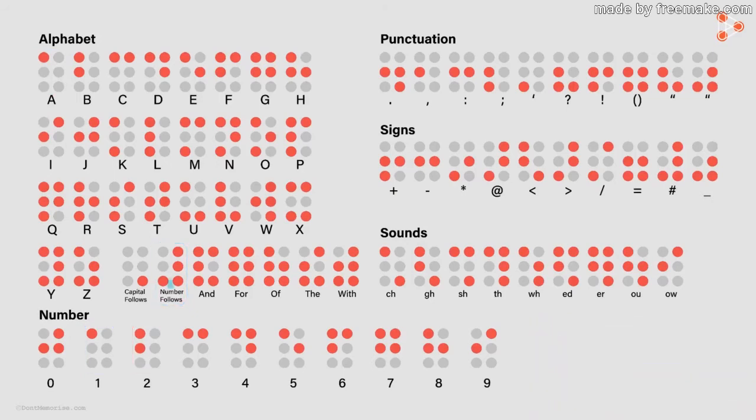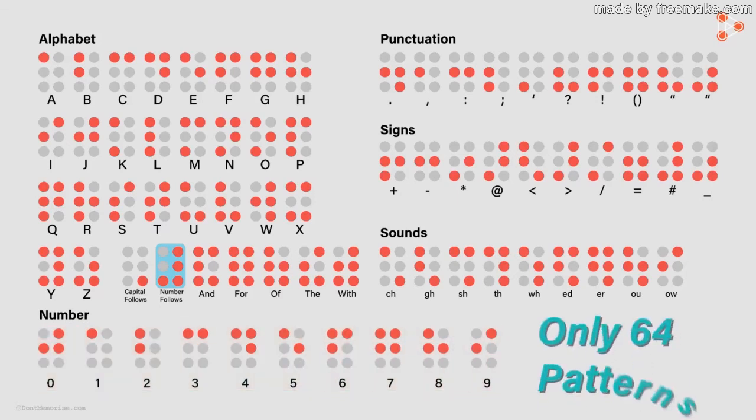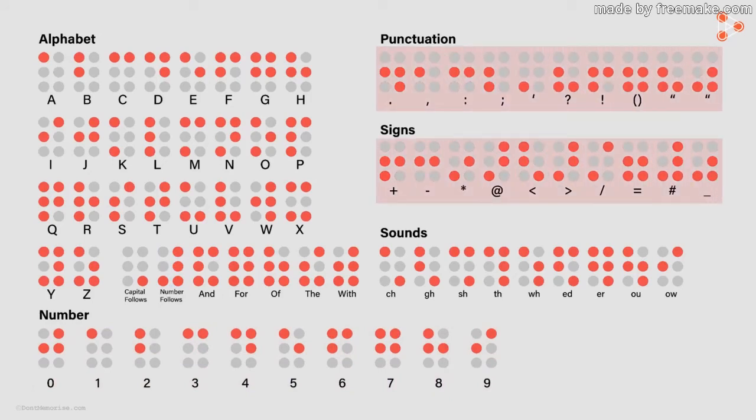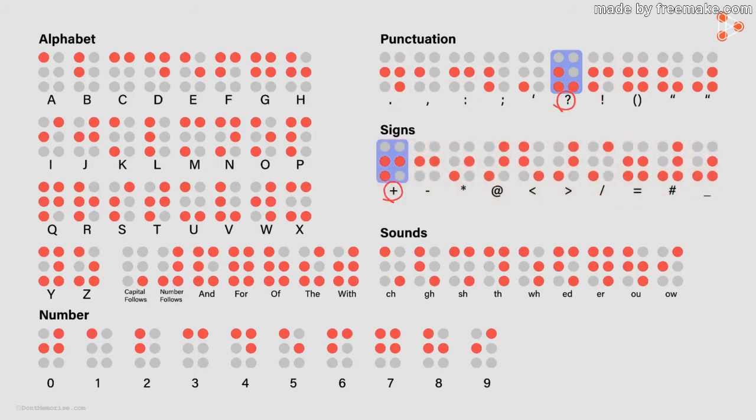Why do we need to have these preceding patterns? Why can't we just have different patterns for numbers? That's because we have limited patterns. Only 64 if you remember. So just with this one pattern of number follows, we saved 10 more patterns for the digits 0 to 9. We also have patterns for punctuation and signs. You can see that this cell represents the question mark sign, whereas this cell represents the plus sign.